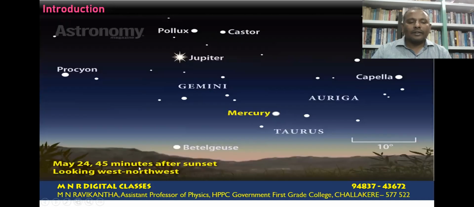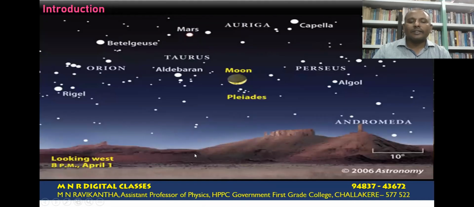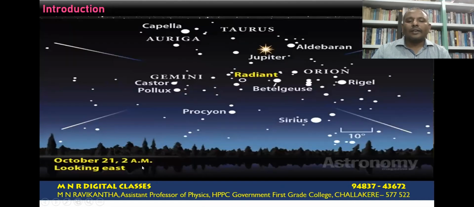Now observe here, this is the view from the northwest direction. This is the view in the west direction. This is the view in the east direction. You observe that in each direction, the stars appearing in the sky are different. And even if we make the observation in a particular direction, the relative orientation changes over time. It keeps changing periodically.